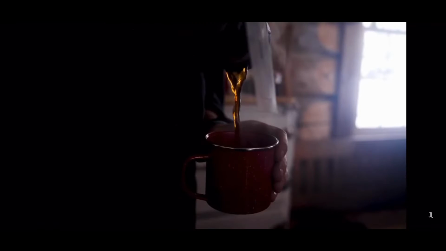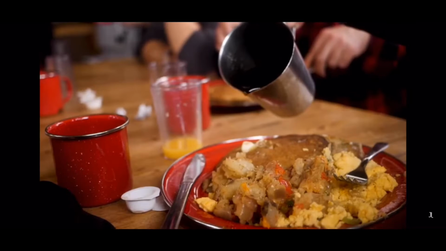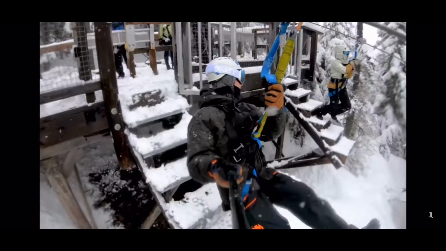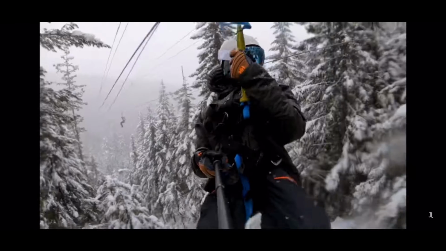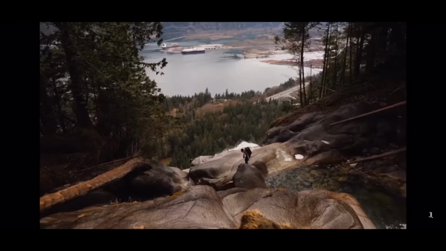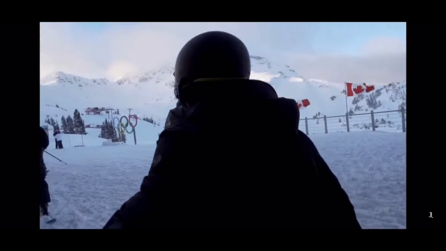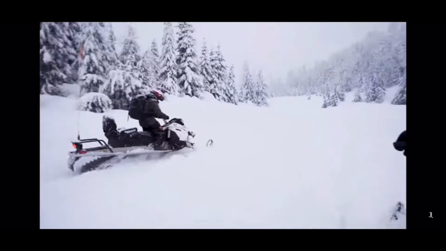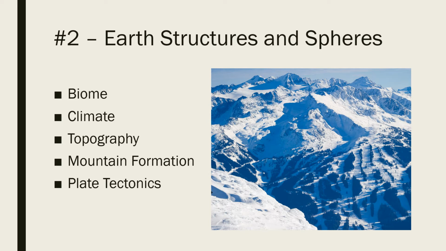Having the world-class ski resort allowed Whistler to partner up with Vancouver to host the 2010 Winter Olympic Games. Some of the events that Whistler hosted include alpine skiing, cross-country skiing, biathlon, Olympic Nordique, ski jump, bobsled, luge, and skeleton. The second unit is Earth Structures and Spheres, and this unit will contain Whistler's biome, climate, topography, mountain formation, and plate tectonics.